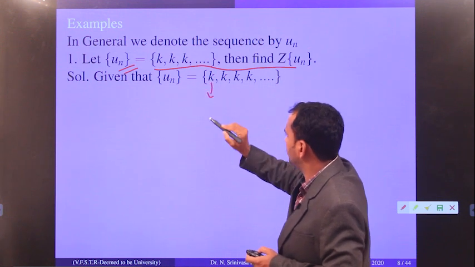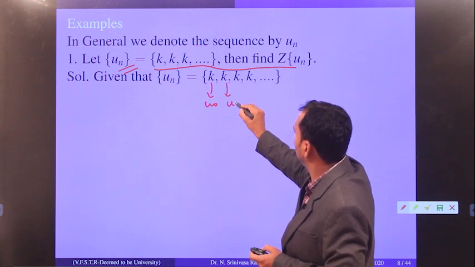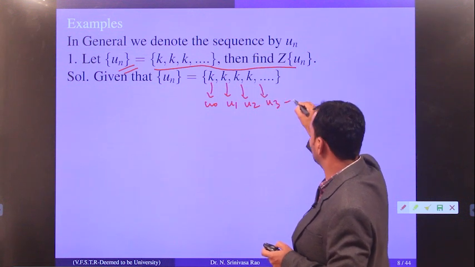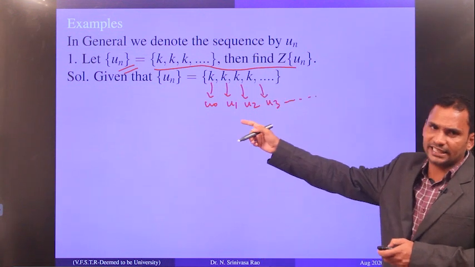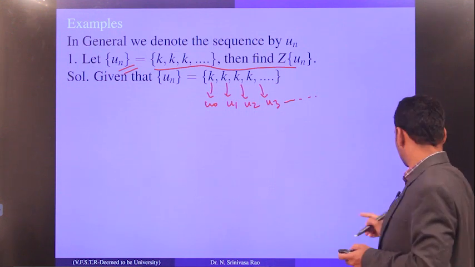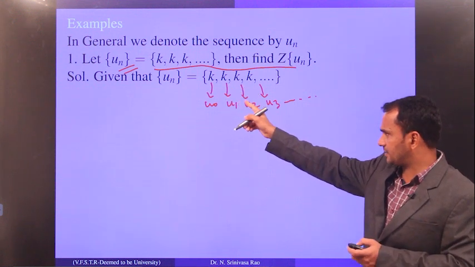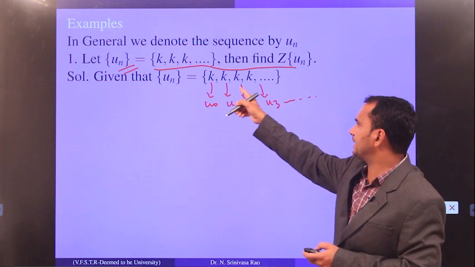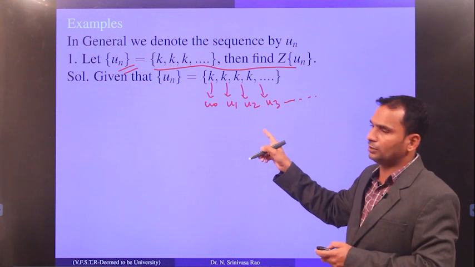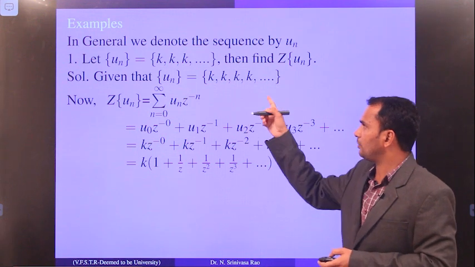When you write the sequence, this is u0, this is u1, this is u2, this is u3, and so on. This is the sequence as given. Now you have to find the Z transform of this sequence. This is called a constant sequence. Why is it a constant sequence? In the sequence all the terms are the same, therefore it is called a constant sequence. Now look at how we are going to find the Z transform of this sequence.